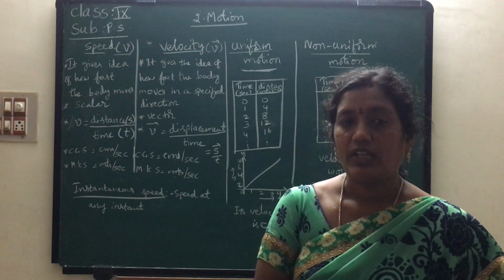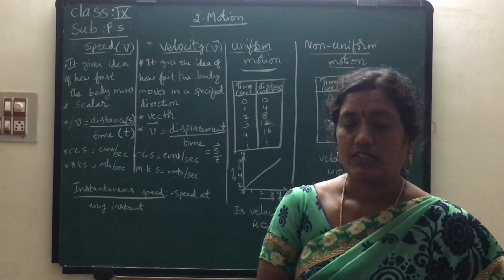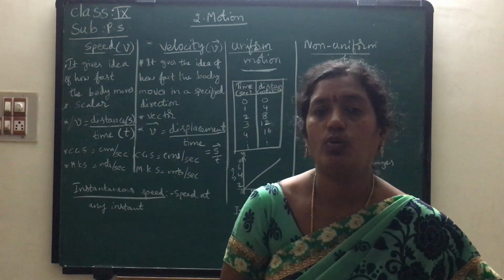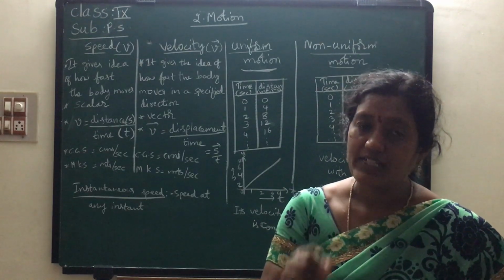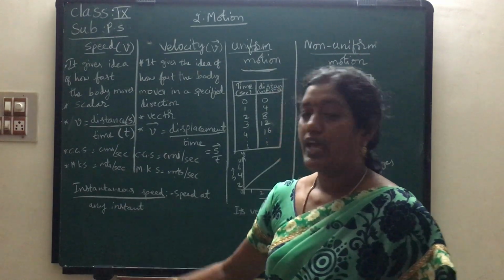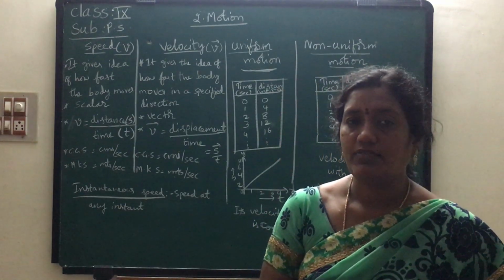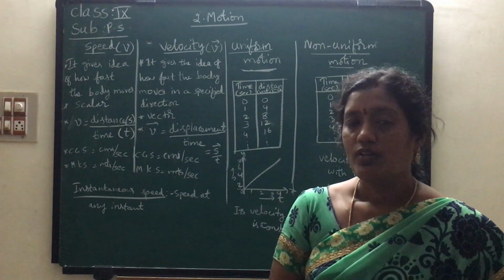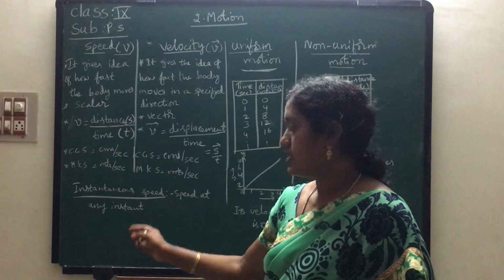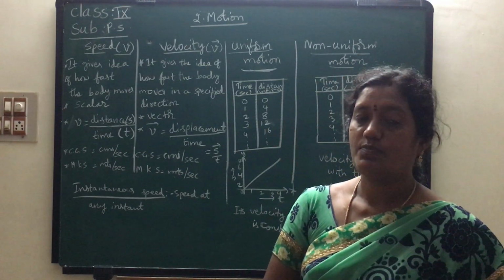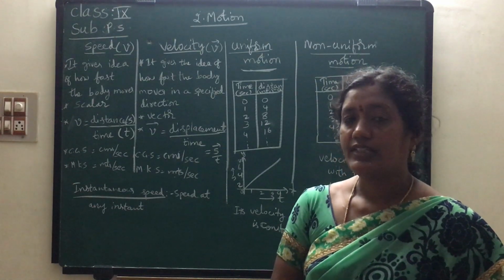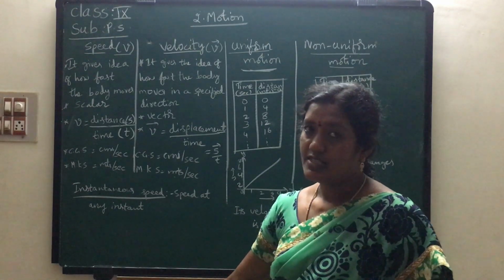That means while you are going in a vehicle, if you want to know the speed of that particular vehicle at that instant, at that time, then the speed at that instant is known as instantaneous speed. Instantaneous speed is defined as the speed at any instant, children.